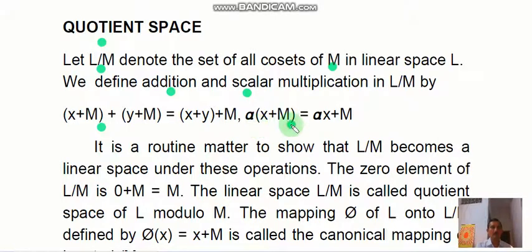So in this set L by M we are defining the two operations, addition and scalar multiplication.